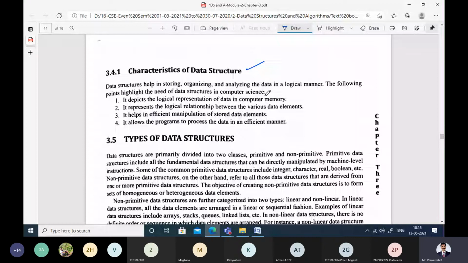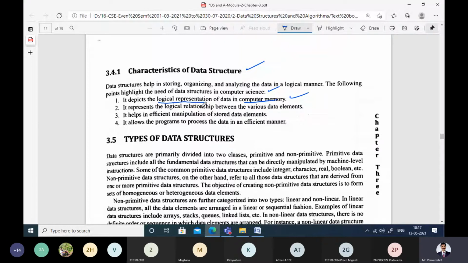When we talk about data structures, the following are some of the characteristics. They represent the logical representation, that means how the data is stored in computer memory. Data structure tells us how we are storing the data in memory, because we are storing our data in the secondary memory of the computer system, that is our hard disk, and once you store it, how we are trying to access it.